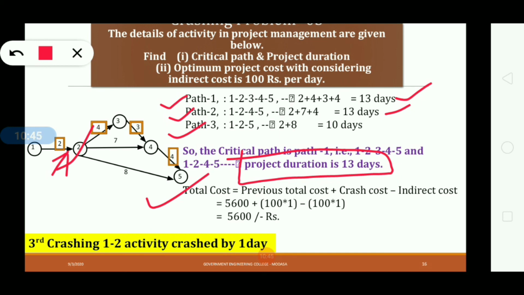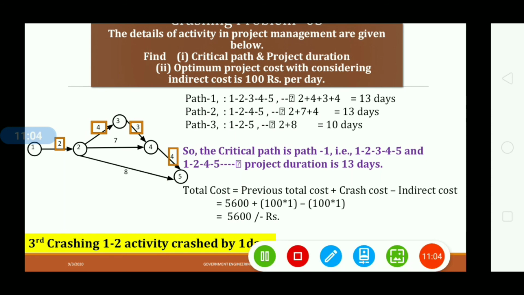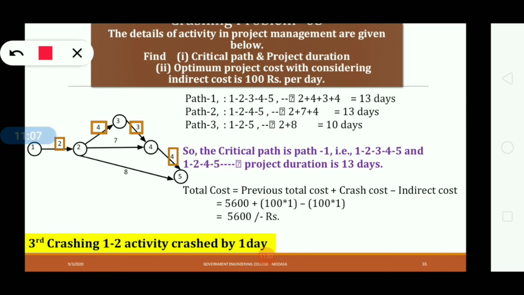So the previous total cost is 5,600 rupees after second crashing. Put this value in the total cost equation for the third crashing. So after third crashing, total cost is equal to 5,600 rupees plus crash cost, which is 100 multiplied by 1 because 1 day is crashed, minus indirect cost 100 multiplied by 1. So we will get 5,600 rupees, the same value.